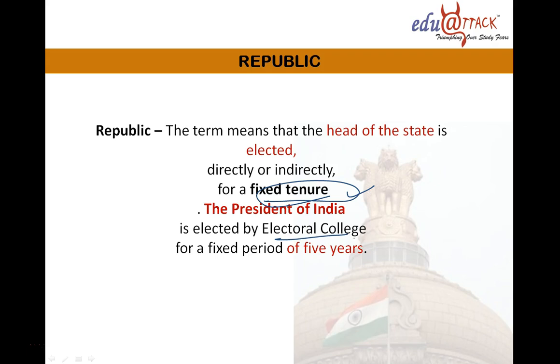I am not going into detail; we will check this further. The President is elected for a fixed period of 5 years. A fixed period in the Constitution of India is generally 5 years. So republic means the head of the state is elected for a fixed tenure. Fixed tenure is 5 years. That is what republic means.